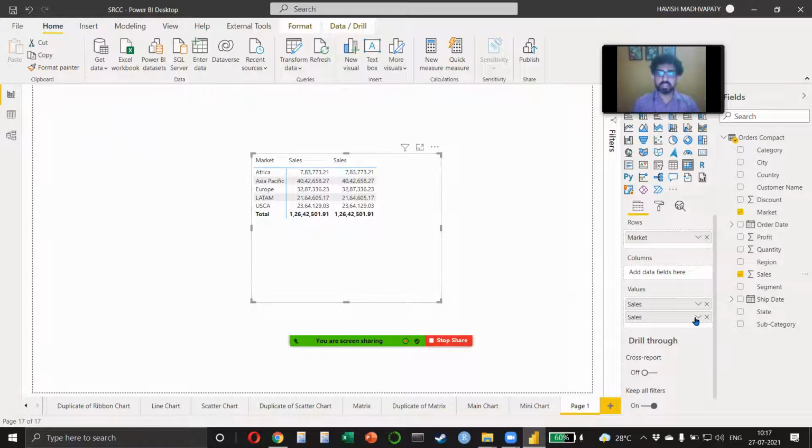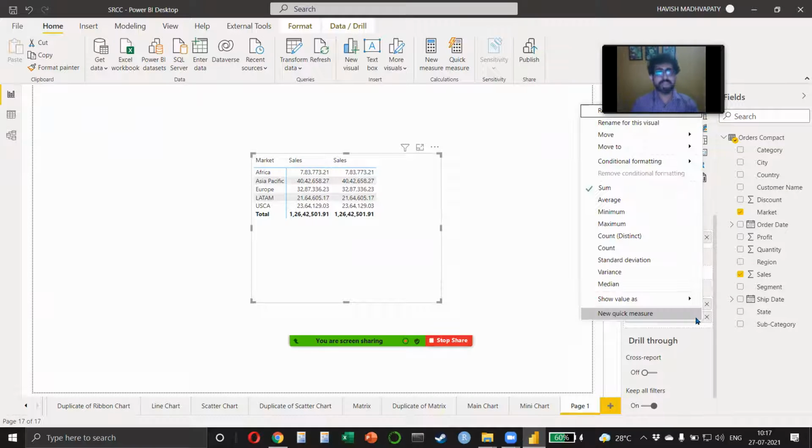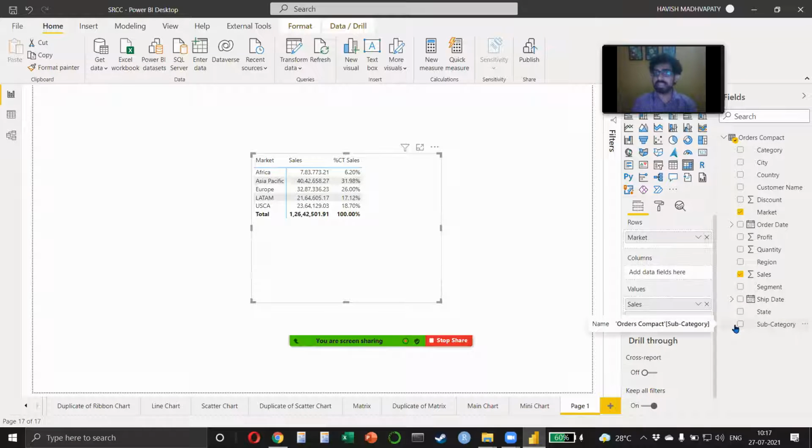How do you change it to a percentage? Simply click on the drop down and there is an option that is show the value as percentage of column total. Okay. So what is it doing? It's telling you Africa is 7.83 lakhs and Africa is 6.2%. Yes, it could have been done using a DAX measure as well. But then in this case, you should ask yourself, do I really need a measure?